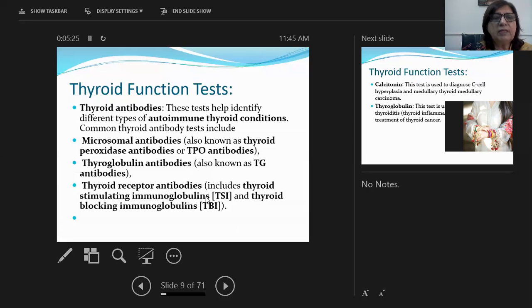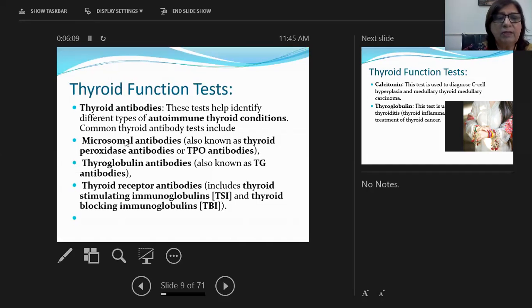Okay. Next, thyroid function test, we can do thyroid antibodies. These tests help identify different types of autoimmune thyroid conditions. Because in thyroid condition, there are autoimmune conditions like Hashimoto's thyroiditis and Graves' disease. They are both part of autoimmune disorders of the thyroid gland. The antibodies which we estimate are microsomal antibodies, also known as thyroid peroxidase antibodies or TPO antibodies. Other antibodies are thyroglobulin antibodies, also known as TG antibodies. Thyroid receptor antibodies include thyroid stimulating immunoglobulin, TSI, and thyroid blocking immunoglobulin, which is TBI.